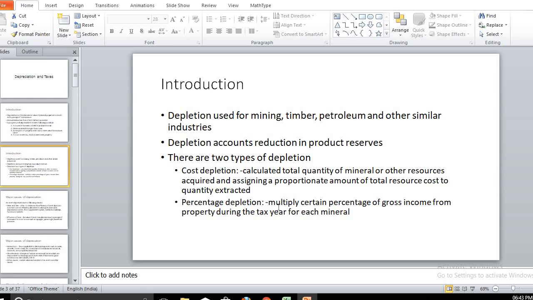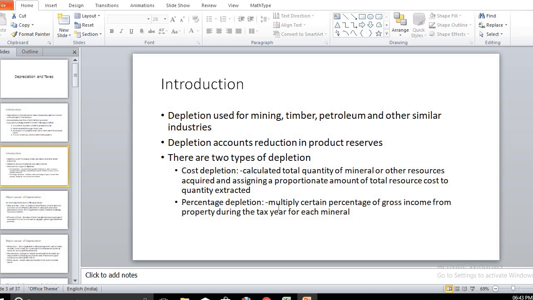We use depletion for products such as mining products, timber products, petroleum products and minerals. Depletion reflects the reduction of that product or resource.